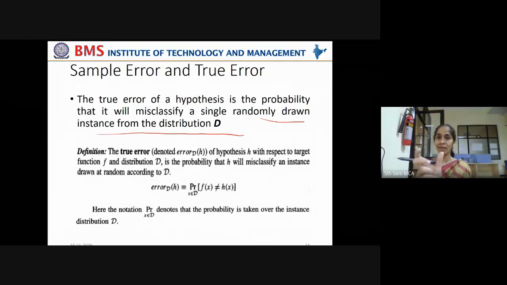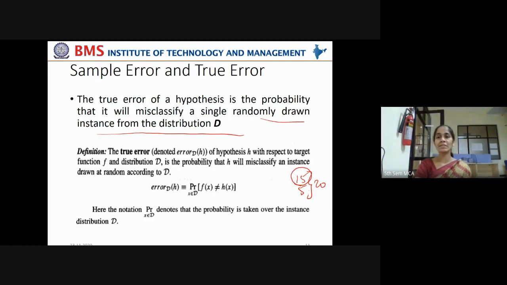If it misclassifies that, what is the error associated with it? Say you give 20 unseen data points to the machine learning model. Out of that, it is making only 15 correct predictions and 5 wrong predictions out of 20 new data points.